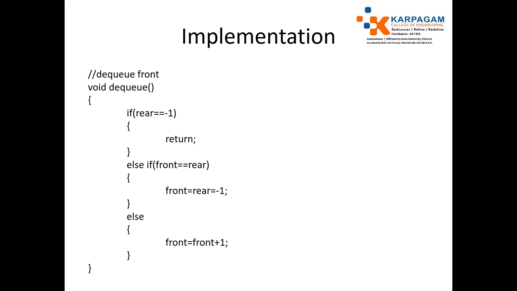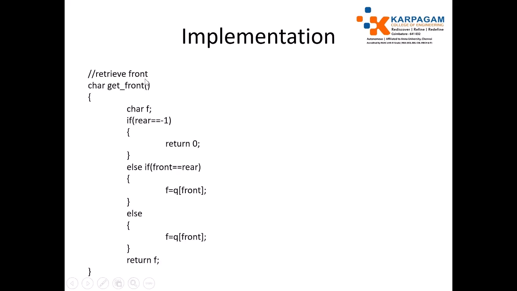And I implement one more operation, that is retrieving the front end element. Whenever you read the data, you just check the front end element. You are not deleting it, just checking the front element. For that purpose, implement getFront, which accepts nothing but returns the front end element which is available in the queue. Just check if the queue is empty.